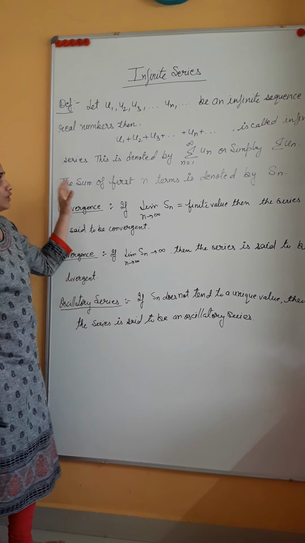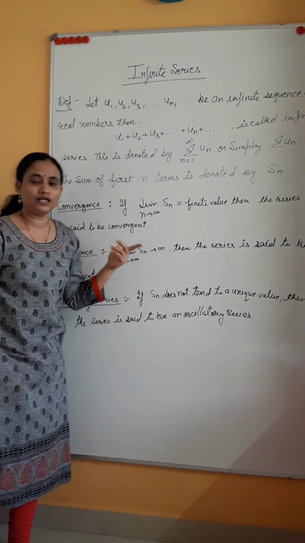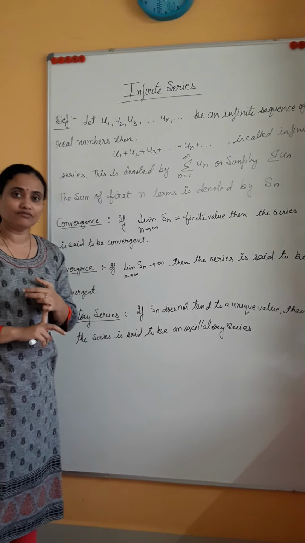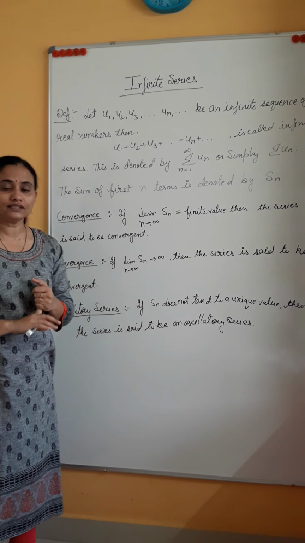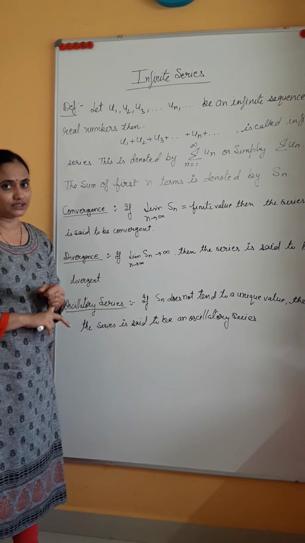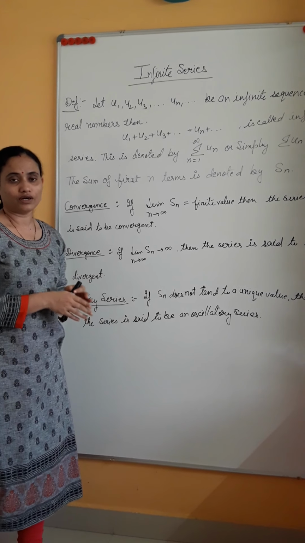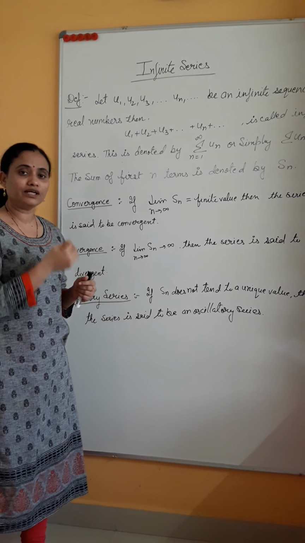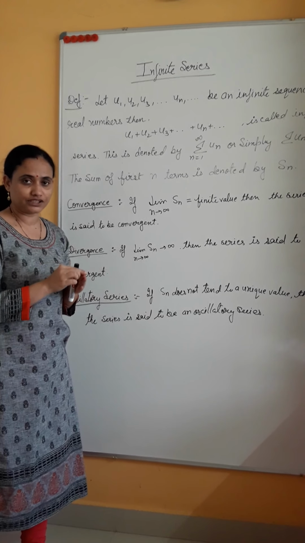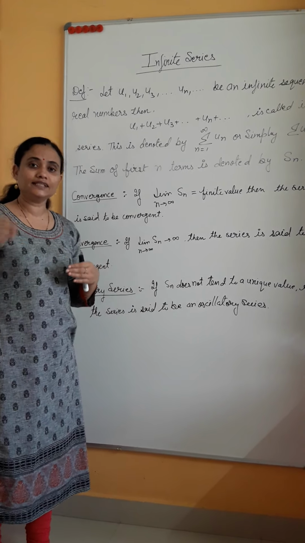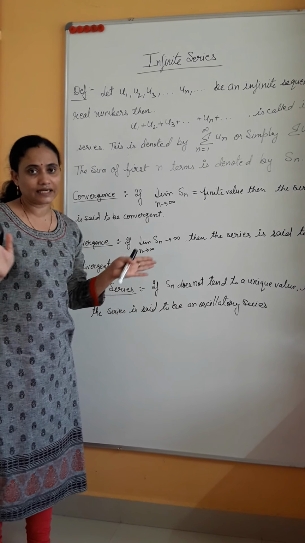Now, one of the most important properties where we use infinite series is finding convergence or divergence. So what is the definition of convergence and divergence? Convergence means converging to some point. After a point, that value, that limit, becomes constant, that is converging. And if it just keeps on going, expanding or increasing, that means it is diverging.